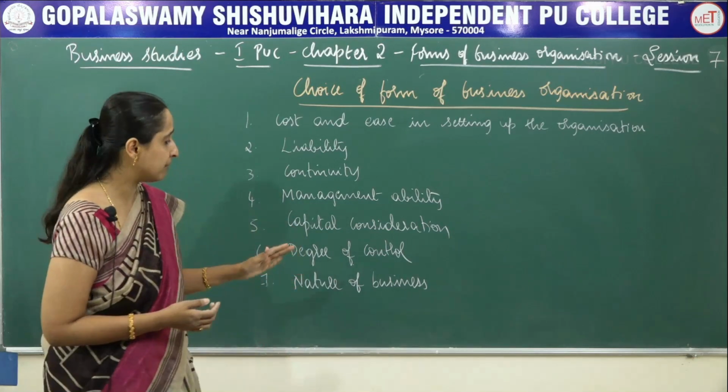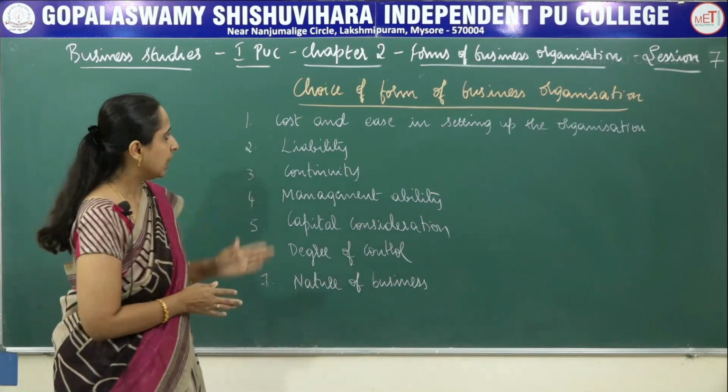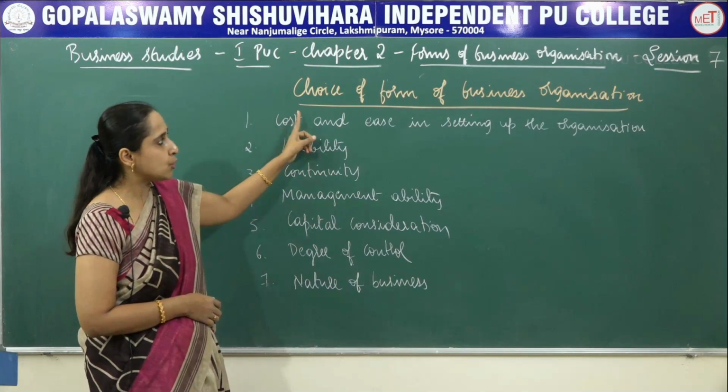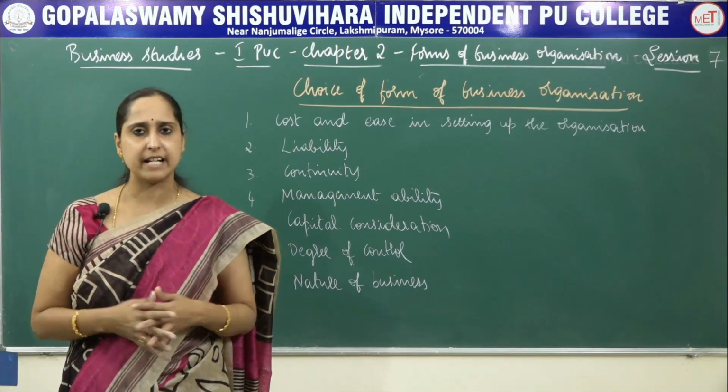And if you think from the point of view of nature of business, company form is suitable. So these are the various factors which affect the choice of form of business organization. See, here all the factors are interrelated.